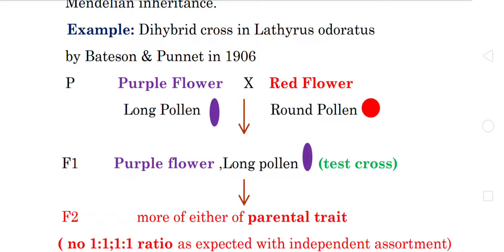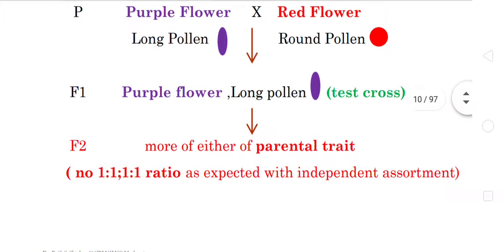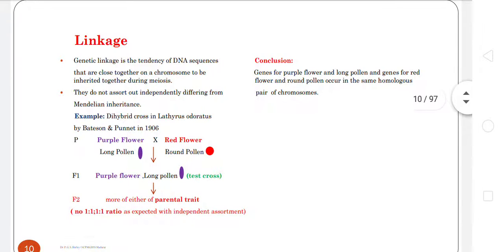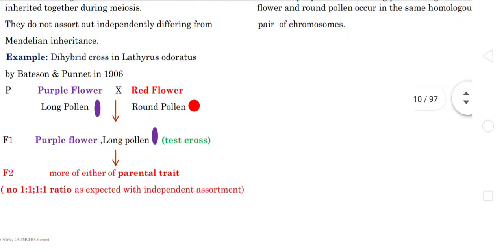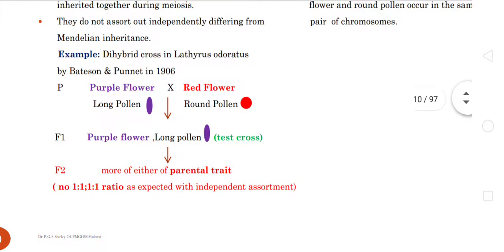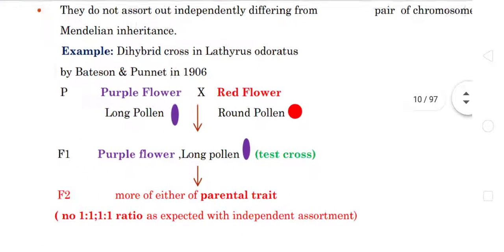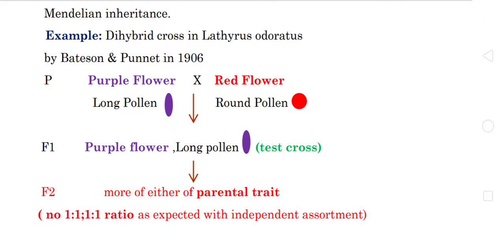According to the Mendelian point of view, they expected the ratio of 1:1:1:1. But unfortunately, in this cross, they did not get the 1:1:1:1 progeny in the F2 generation. Instead, they got different types of traits, round pollen, long pollen, as well as purple flower and red flower. So the genes do not assort independently as Mendel said. Definitely the expected ratio is not obtained in linkage crosses.